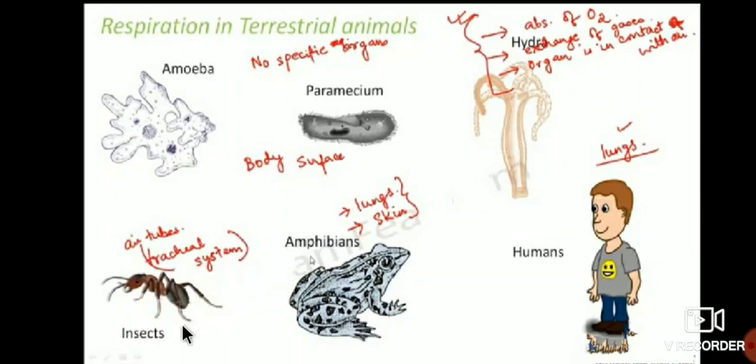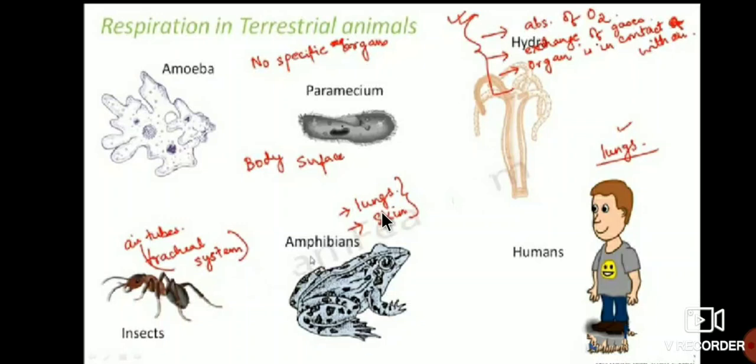But in insects like ants and cockroaches, there is a presence of air tubes, that is the trachea system. We are going to study the trachea system next. In amphibians, in frogs, both lungs and skin are the respiratory organs.